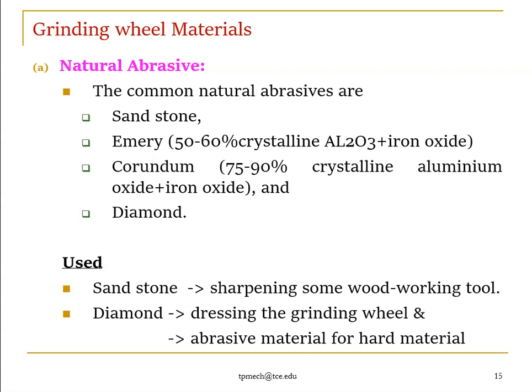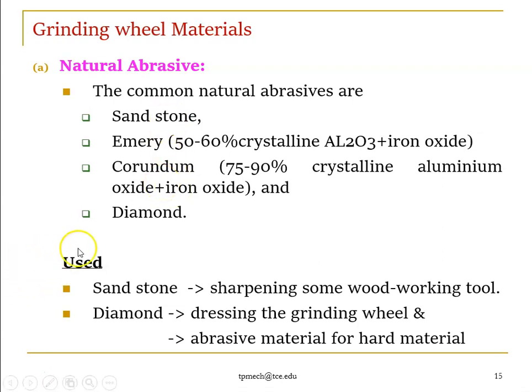Emery paper is generally made of 50 to 60% crystalline aluminum oxide plus iron oxide, and we have corundum, another natural abrasive. It has 75 to 90% crystalline aluminum oxide and iron oxide. So the difference is in the percentage: for emery we have 50 to 60%, and for corundum 75 to 90%. And we have natural diamond. These are some examples of natural abrasives.